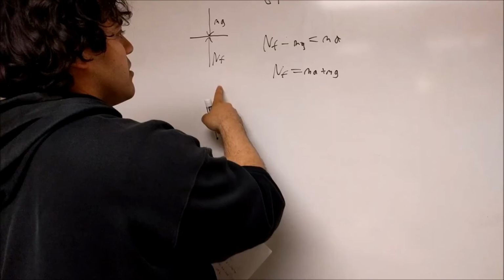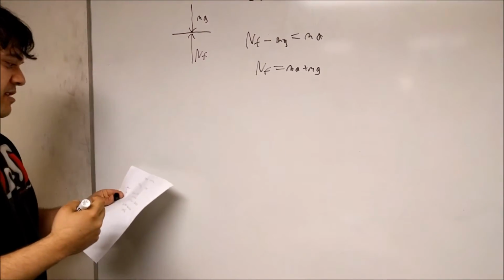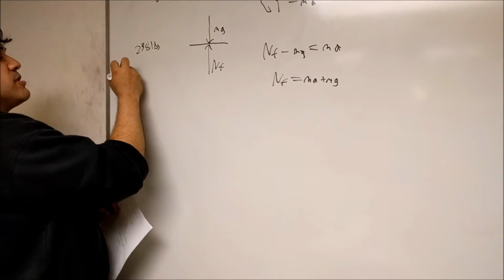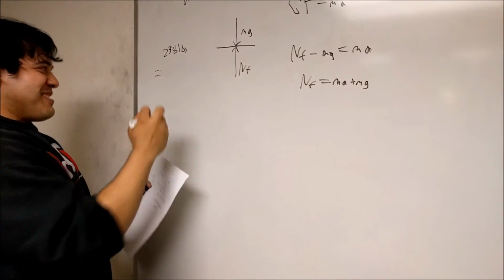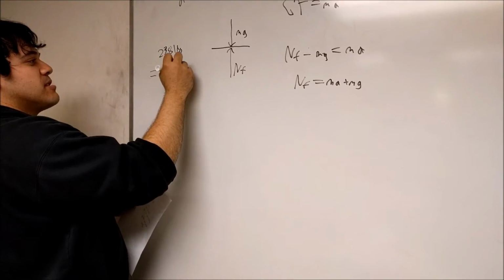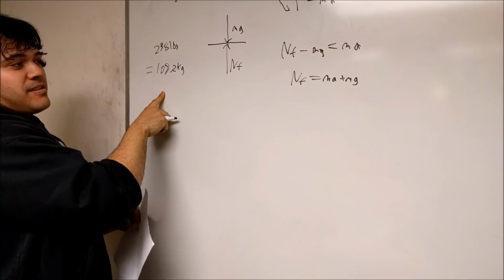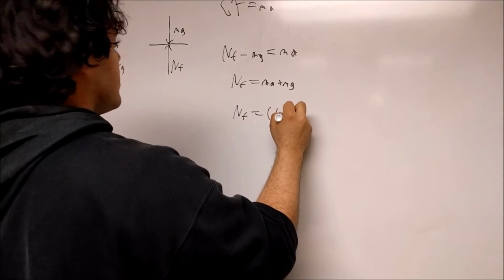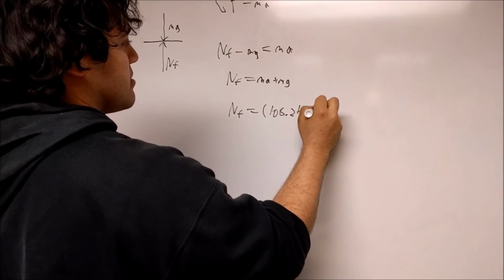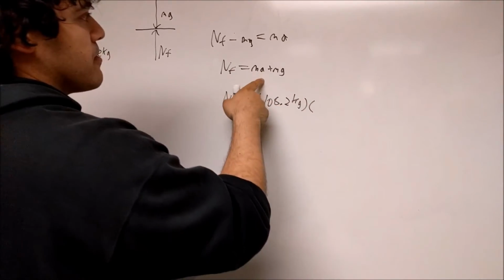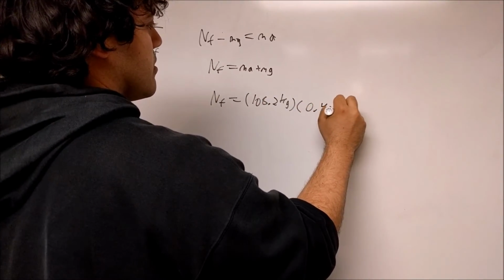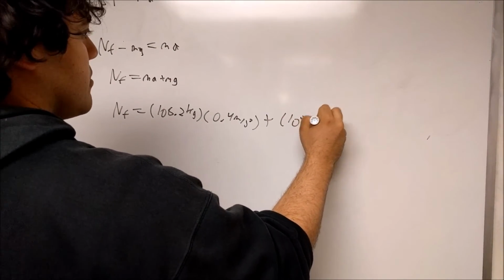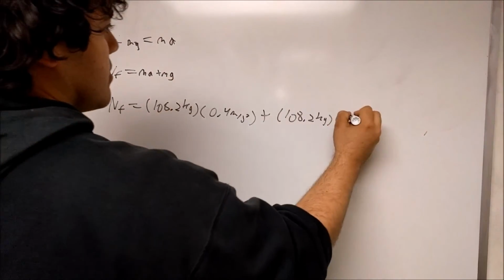So for our normal force, well, I myself weigh 238 pounds. All muscle. Which is equal to 108.2 kilograms. Knowing this, our normal force should be equal to 108.2 kilograms times our acceleration, which is 0.4, plus my mass, 108.2, times g, 9.8.